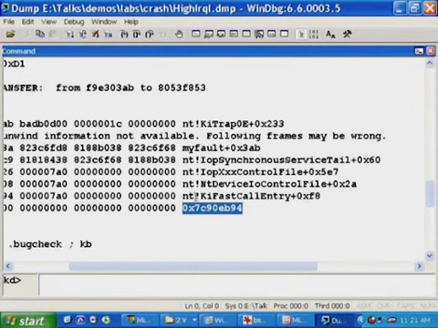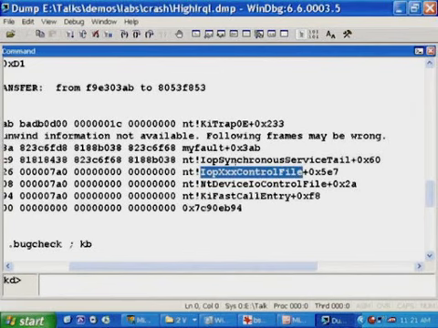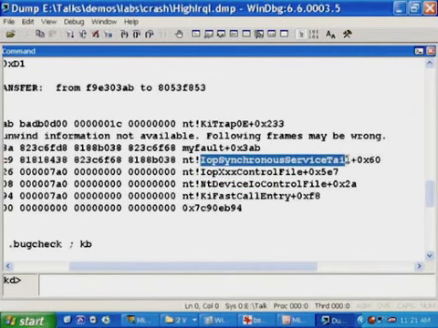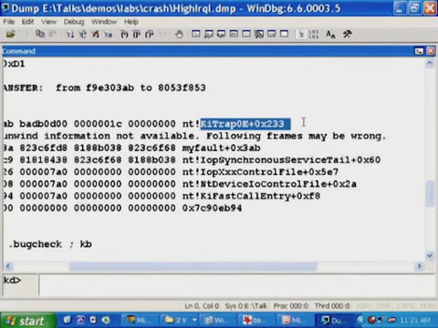And the first function executed in kernel mode was KiFastCallEntry, which then called NtDeviceIoControlFile, which called IopXxxControlFile, which then called IopSynchronousServiceTail. And then we ended up right inside of myfault.sys, where myfault.sys performed the illegal operation. The system caught it as an illegal trap, and then called KeBugCheckEx.